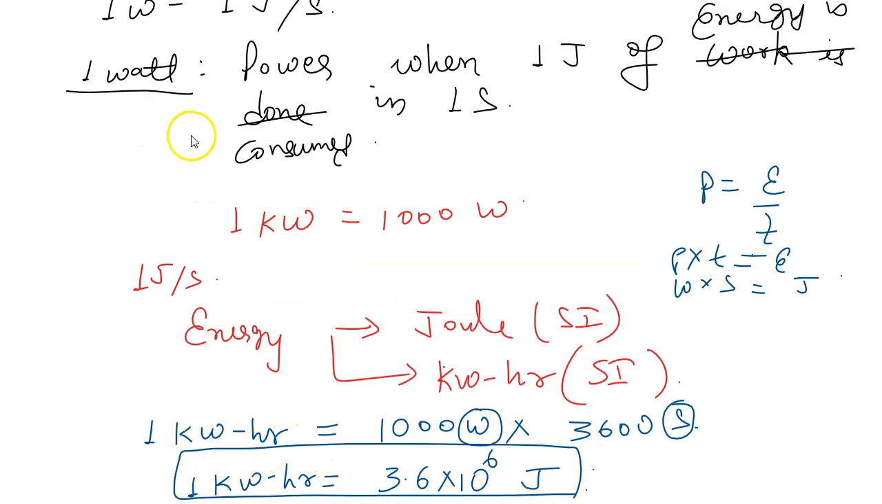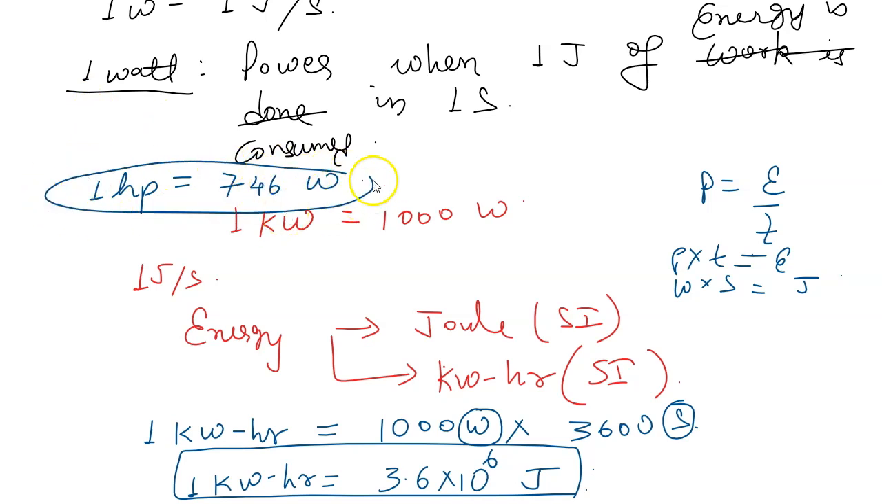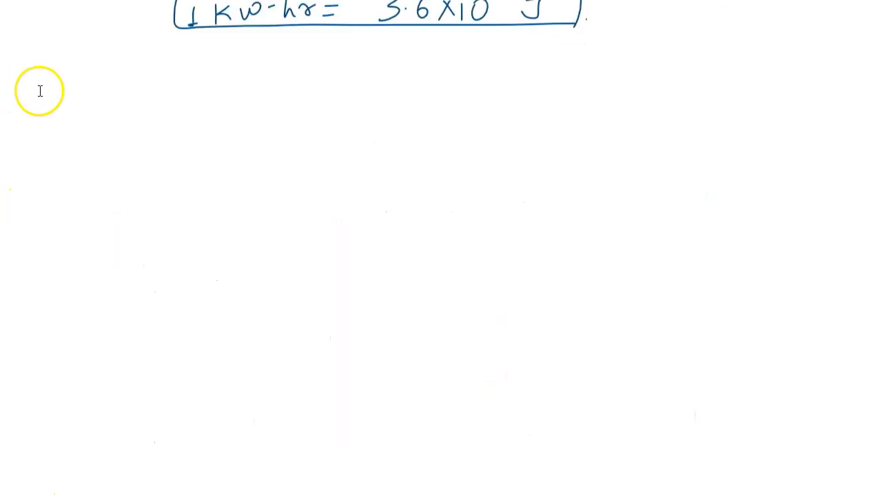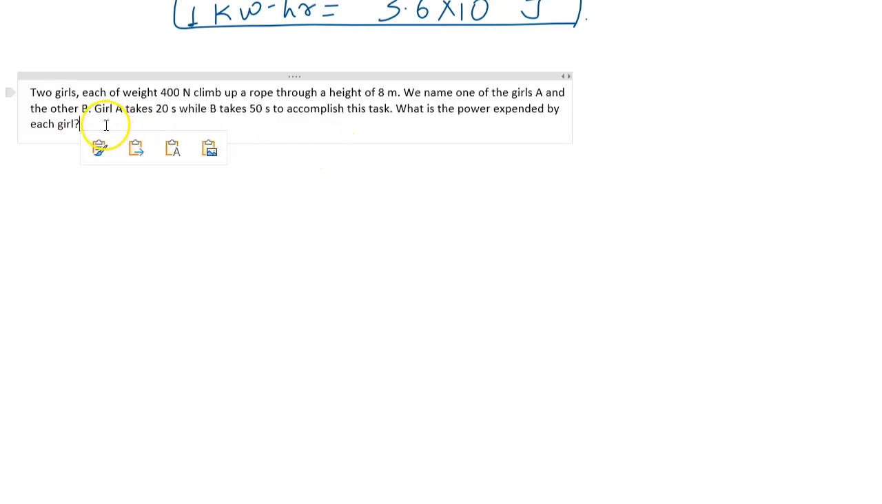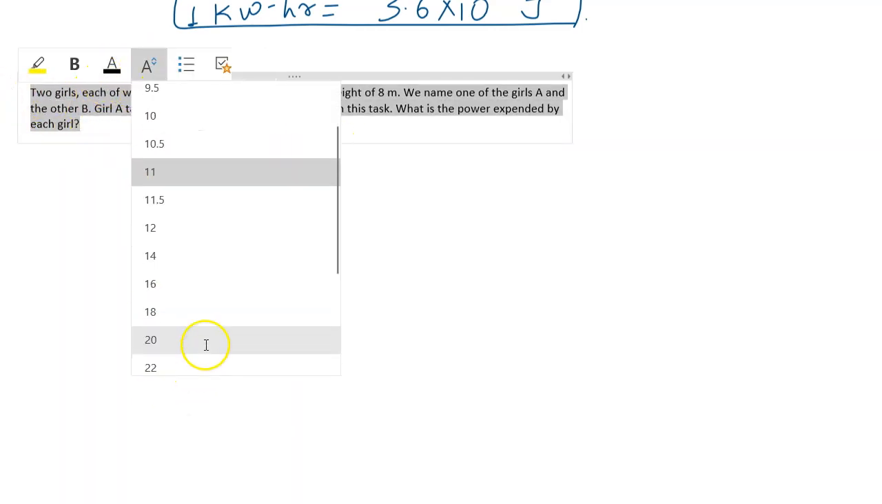One other unit of power we have, other than the SI unit, is horsepower. 1 horsepower is 746 watt. This is very rarely used in numericals, but since ancient times we have been using horsepower as the unit of power. For engines, generally, we measure power in terms of horsepower. So let us do a simple question based on power.